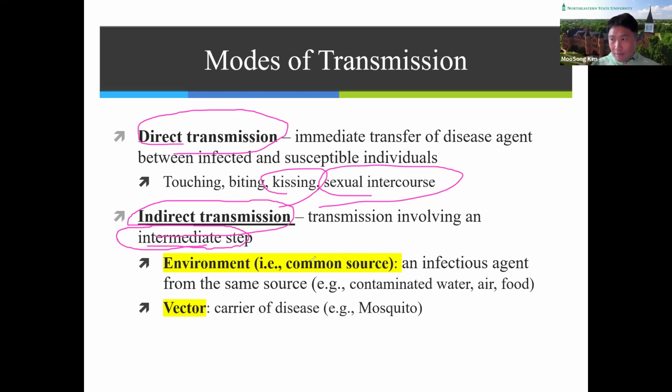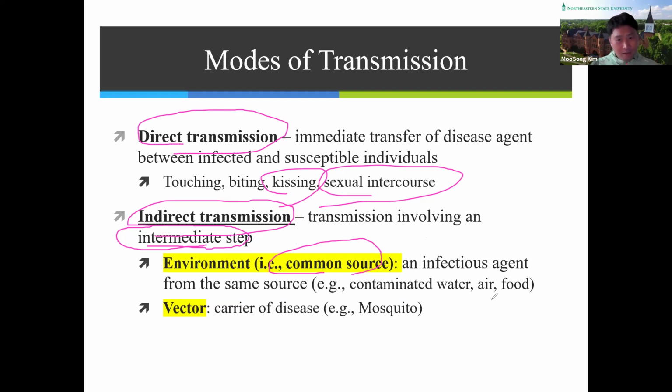There are two different types of mode: environment, like common source, and vectors. So environment is actually a common source. We call it a common source when the infectious agent comes from the same source, like contaminated water, air, or food.